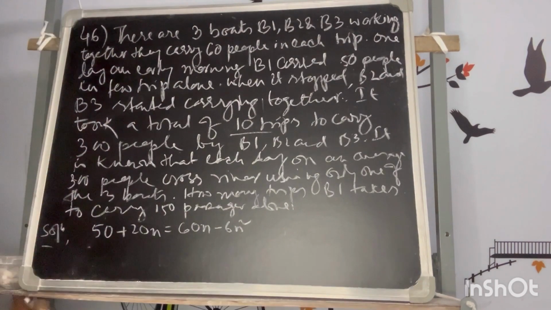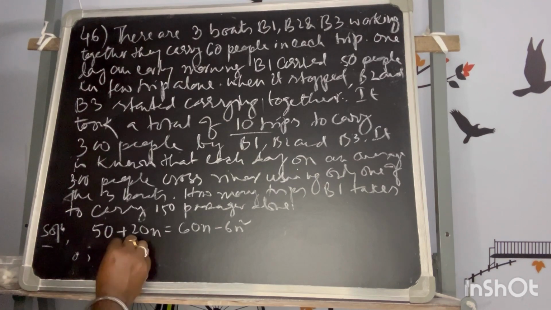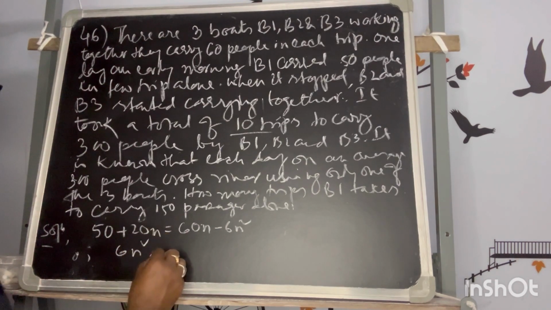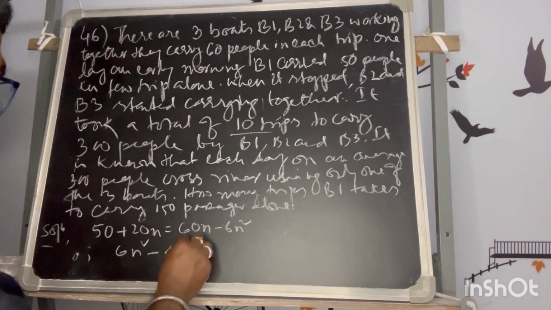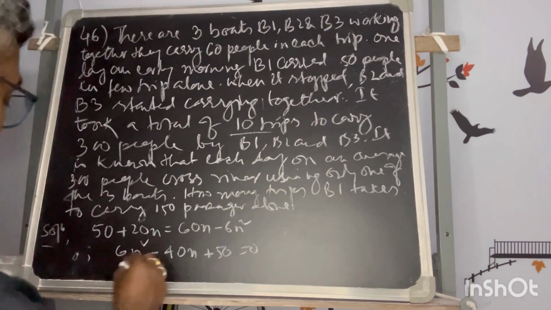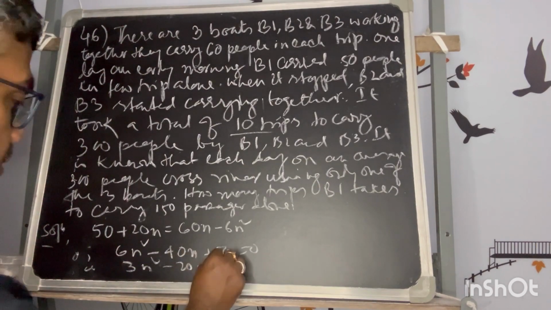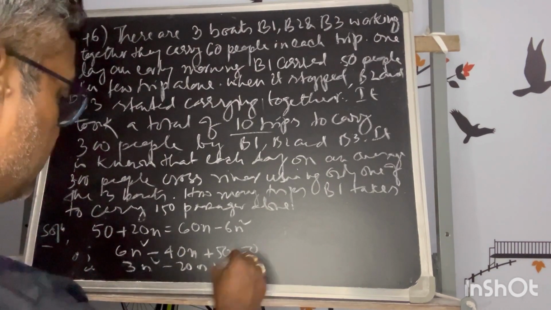So that is done. Taking it to one side, this is equal to 6n square minus 40n plus 50 is equal to 0, reducing it to 3n square minus 20n plus 25 is equal to 0.